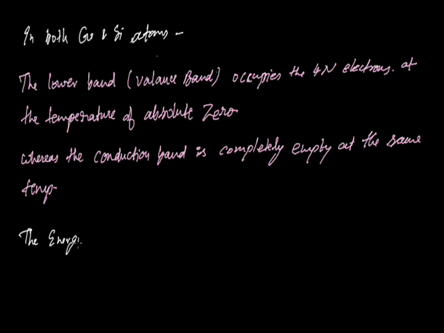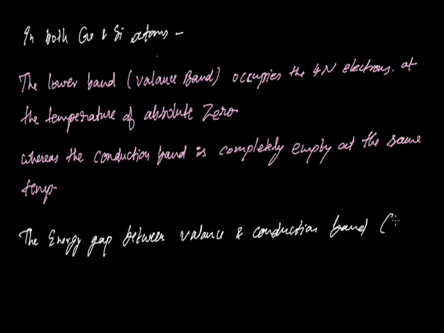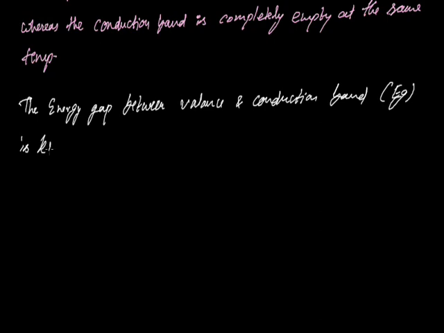The energy gap between valence and conduction band, expressed as Eg, is known as the forbidden energy gap.